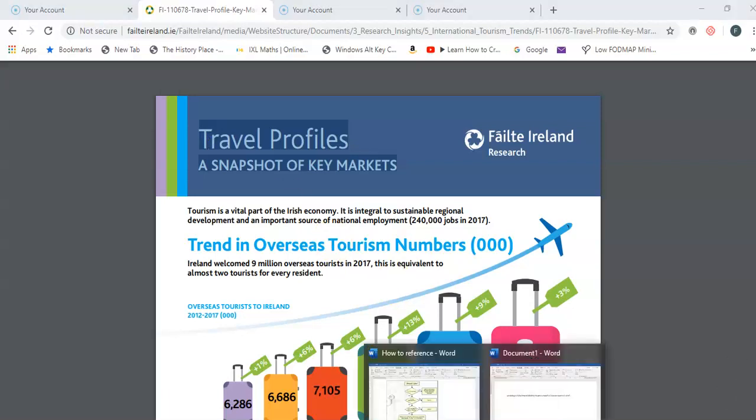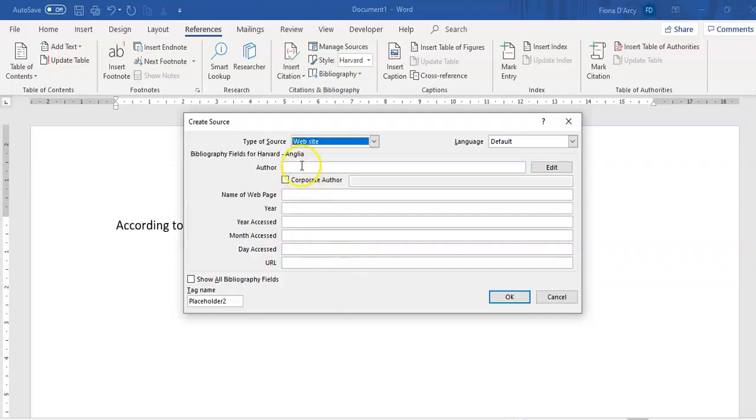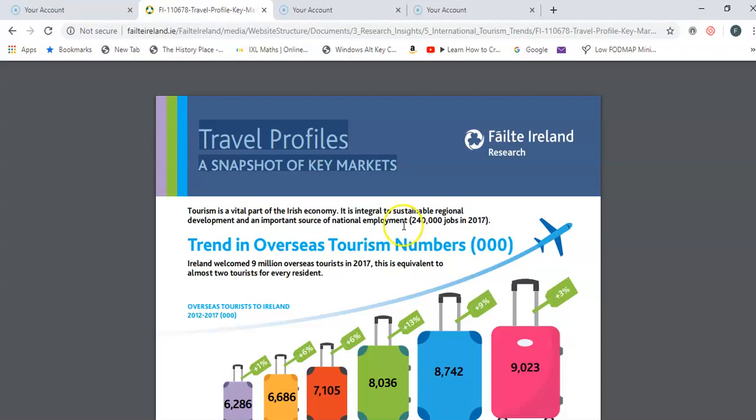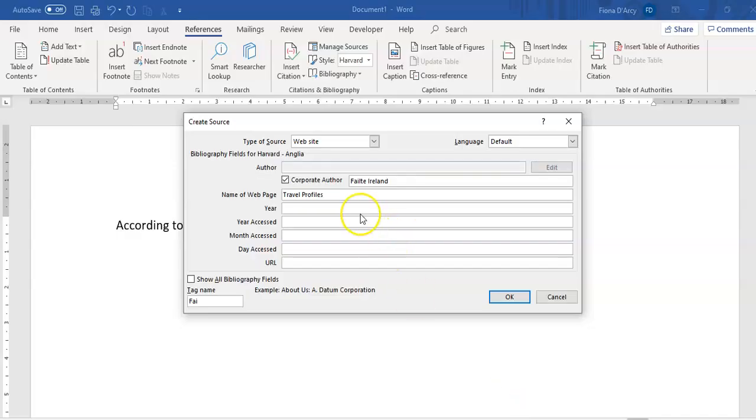I'm going to go back into my Word document and put the author in as Fáilte Ireland. Now, Word is reading this as somebody's name, Mr. Fáilte Ireland or whatever. I need to let it know that this is a company, so click Corporate Author. The name of the web page I copied was Travel Profiles. Sorry, I didn't copy A Snapshot of Key Markets, so I'm going to copy that as well and put it into the title.